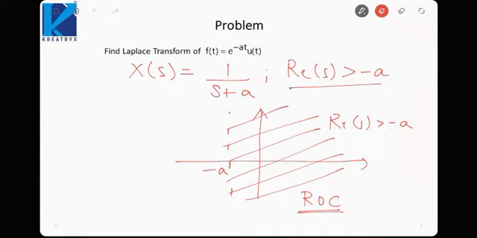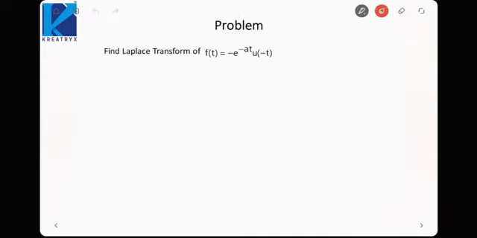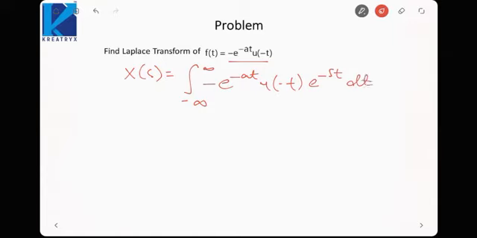Okay, let us take another example. Here I have been given a signal minus e raised to power minus at u of minus t. So X(s) would be the integral from minus infinity to infinity of minus e raised to power minus at u of minus t e raised to power minus st dt. Now due to this u of minus t, this will be 1 only from minus infinity up to 0. So it will be the integral from minus infinity up to 0 of minus e raised to power minus at e raised to power minus st dt.